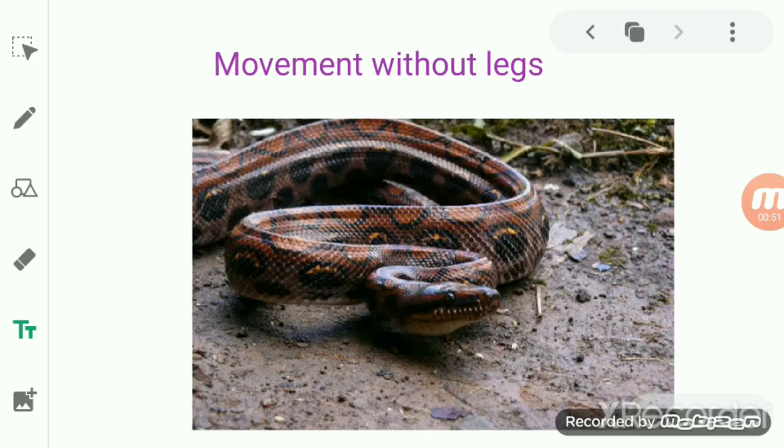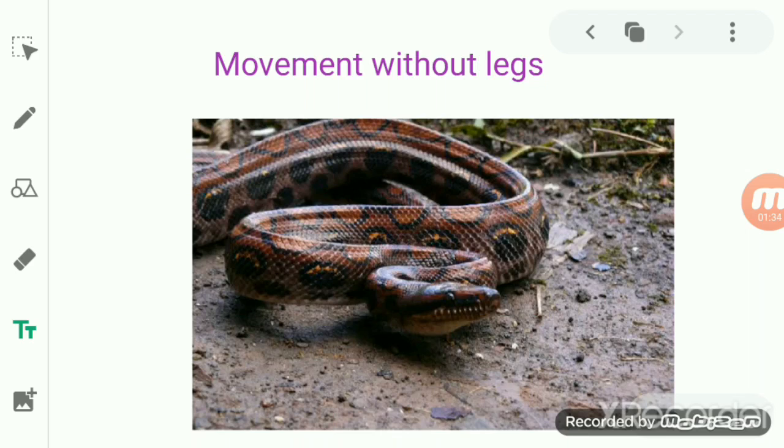Most animals have legs, whose main function is the same: to help in moving the body from one position to another. But not all animals are blessed with legs, or rather, not all animals move with the help of legs. There are animals which do not have legs, and they use the muscles of their body for moving from one place to another.